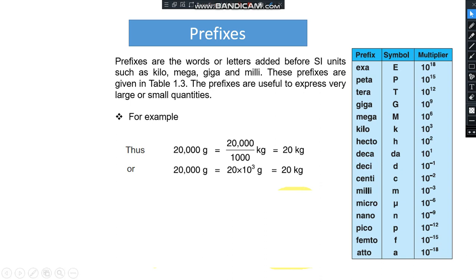And here are some prefixes. Exa means 10 raised to power 18, peta 10 raised to power 15, tera 10 raised to power 12, giga 10 raised to power 9, mega 10 raised to power 6, kilo 10 raised to power 3 that we use here, hecto 10 raised to power 2, and etc.